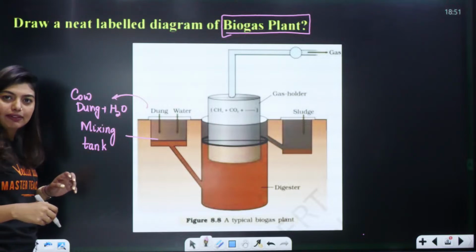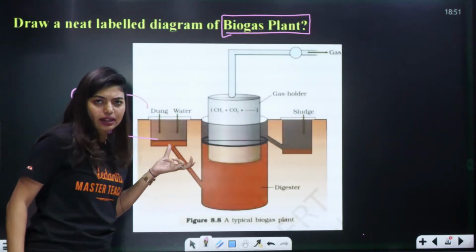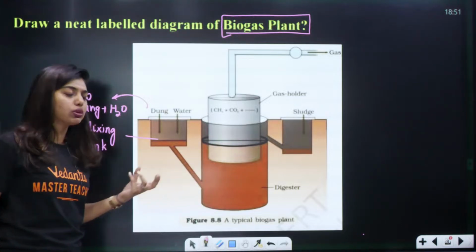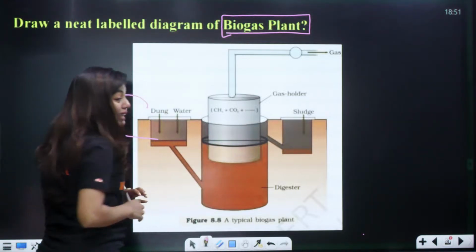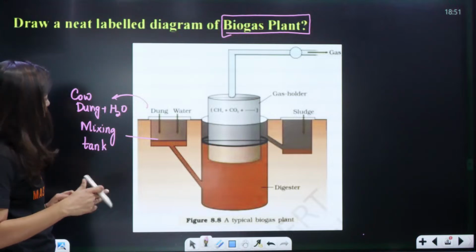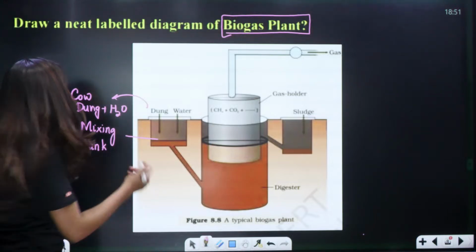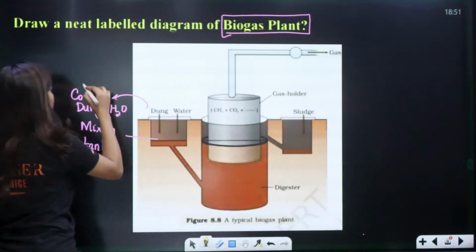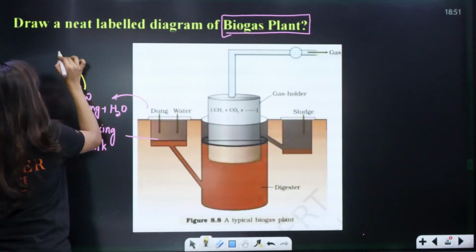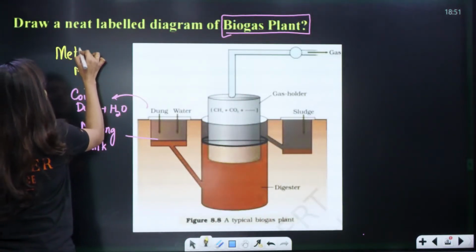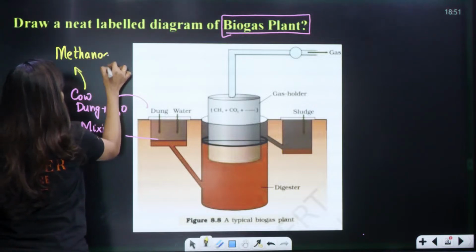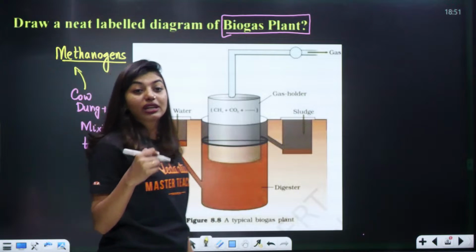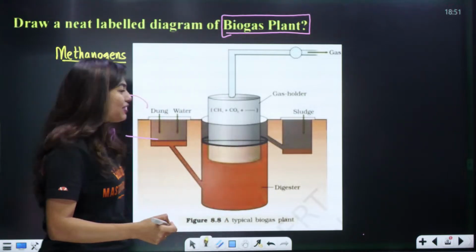You mix it really well and pour it into the mixing tank, or you add the cow dung and water separately and it will do the mixing. After mixing, what is there in the cow dung? You'll say, ma'am, dung is there. No students, in the cow dung, methanogens are there. You have learned this in your 9th standard and 11th standard. All of you remember methanogens, the ones who release methane, right?